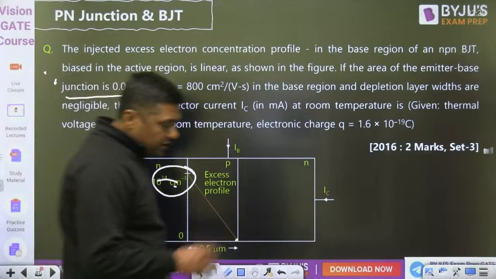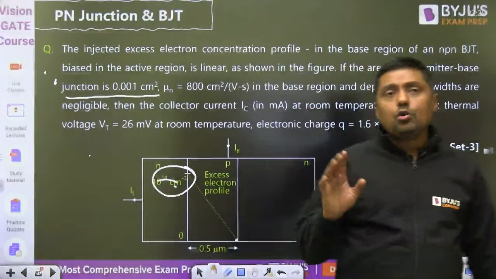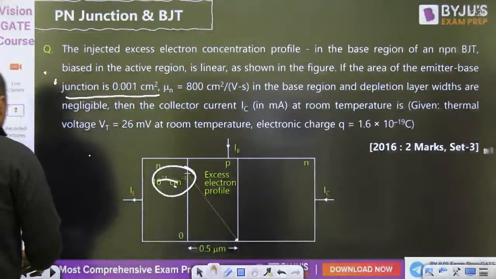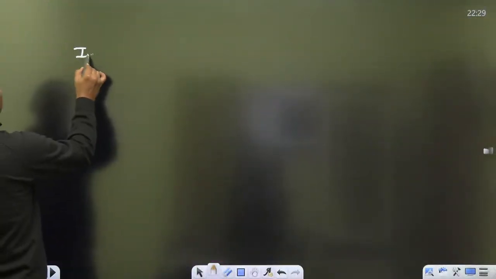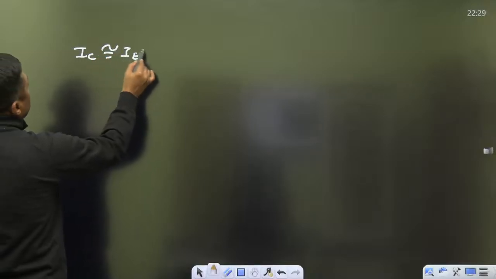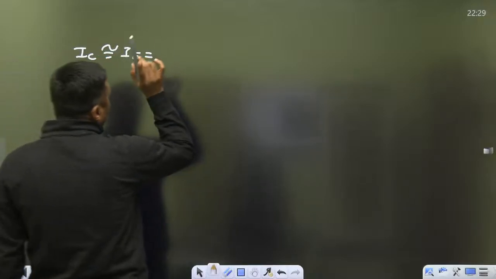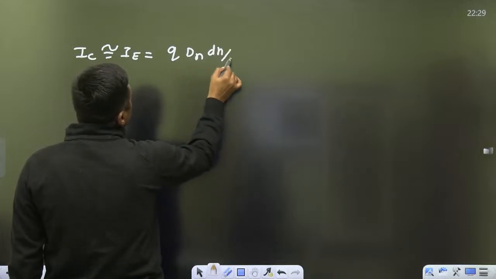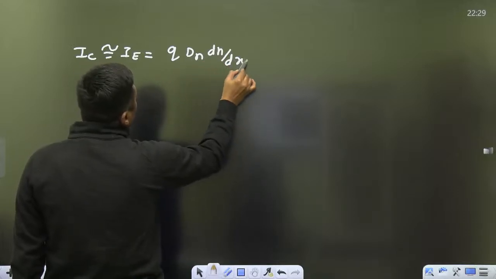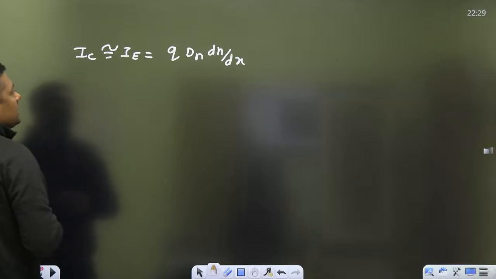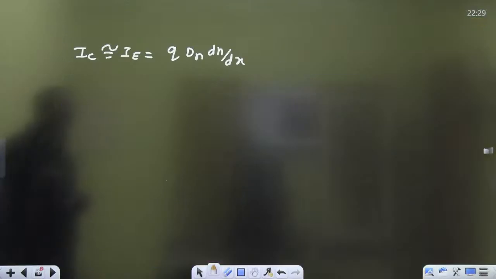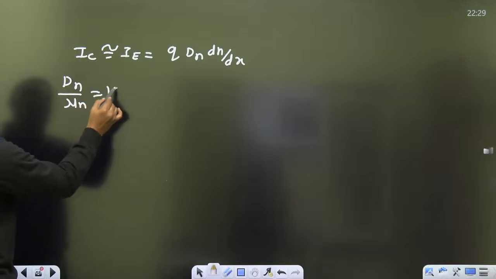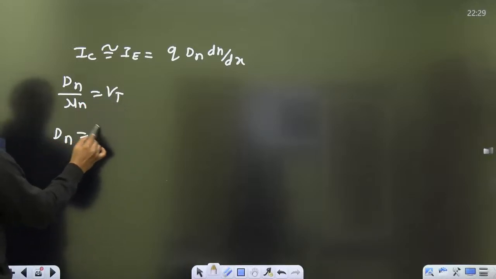So remember guys, when the emitter junction is forward biased, mainly all the current is because of what? Diffusion phenomena. So for diffusion, collector current, nearly equal to emitter current, is given by q Dn dn by dx, because it is an electron current. Dn is the diffusion coefficient, and according to the Einstein equation, Dn by mu n is equal to Vt. So Dn is mu n Vt.